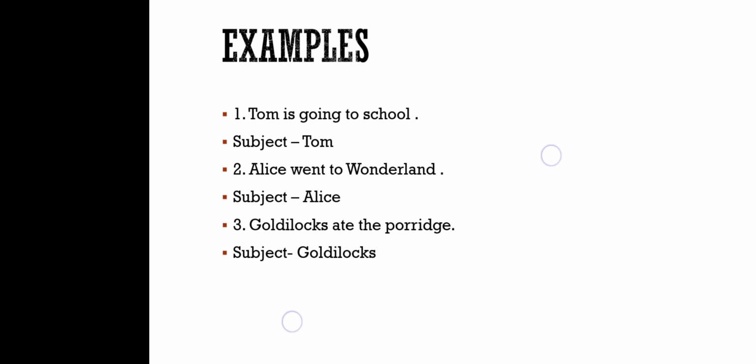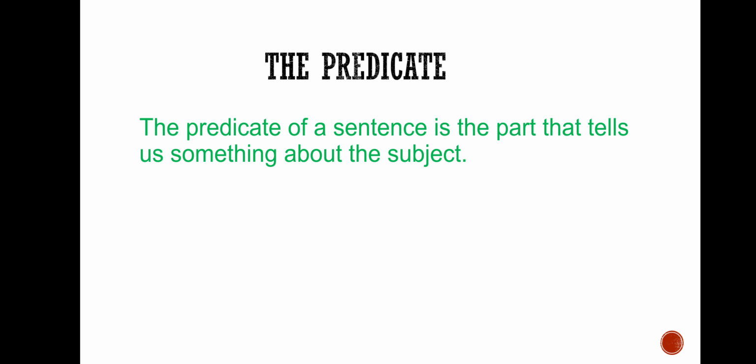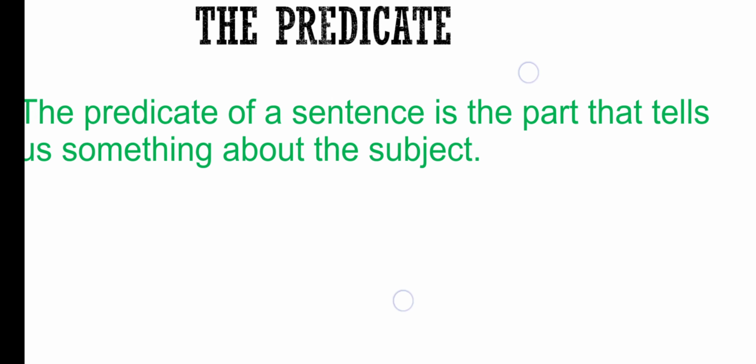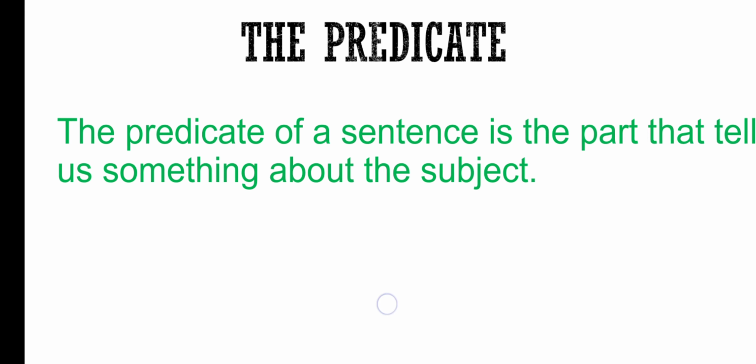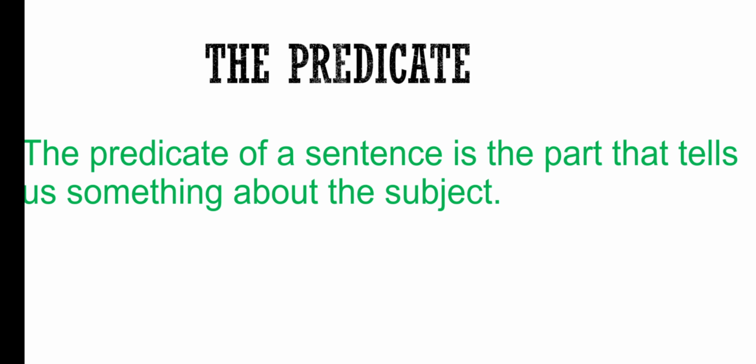So, the subject tells us who or what the sentence is about, and it is usually the first part of the sentence. Now let's see what is a predicate. The predicate of a sentence is the part that tells us something about the subject.